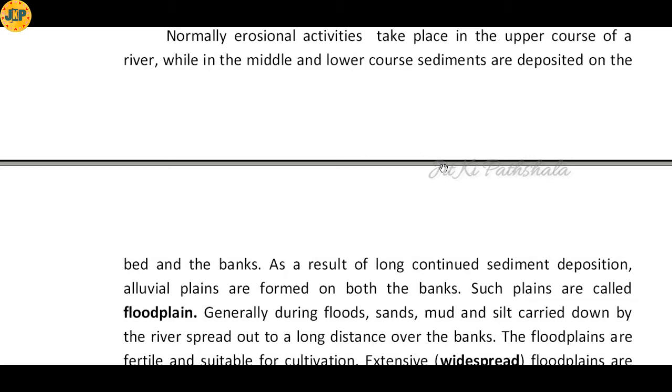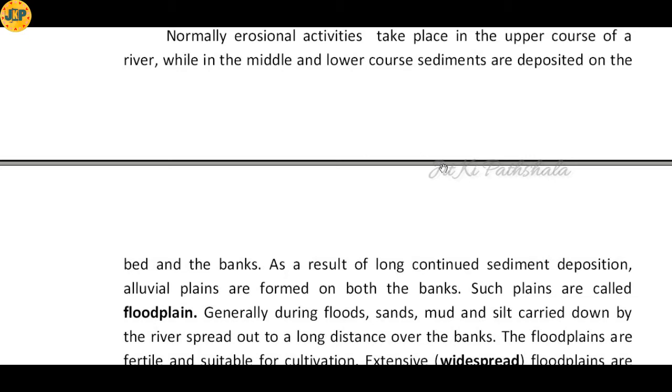As a result, erosional activities are seen maximum in the hilly region as compared to the middle and the lower course. But in the middle course and the lower course, sediment deposition is found more. It means erosional activity is higher in the upper course, but in the middle and lower course sediment deposition is more. And the main reason for this is what?